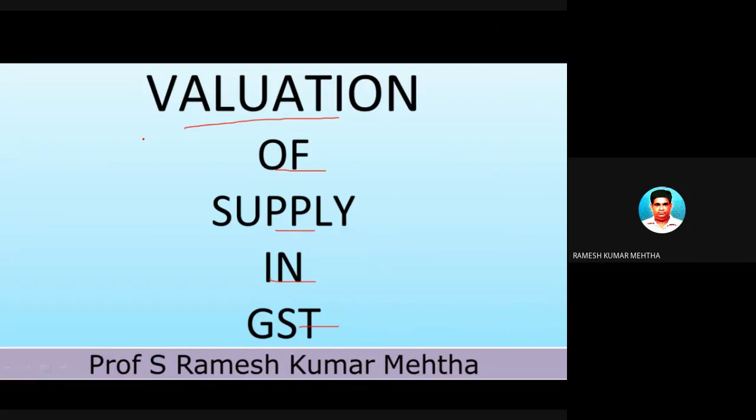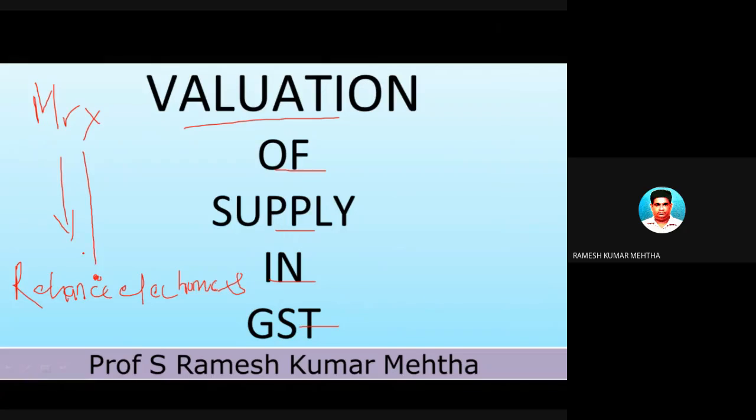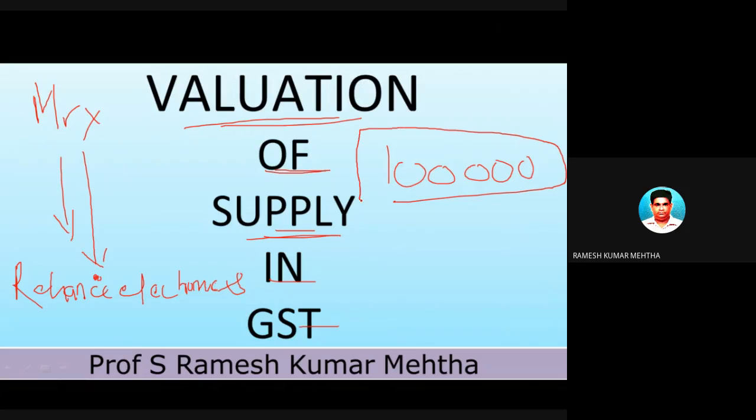Okay. So I will give you some instances. For example, Mr. X is there, and he goes to Reliance Electronics, where laptops, mobiles, and other electronic items are sold by this particular outlet. He goes there and purchases a laptop of 1 lakh rupees. So 1 lakh rupees is the value of the supply in this particular case. So this is the value on which GST will be levied. So we are not concerned about the type of GST, but GST will be levied.